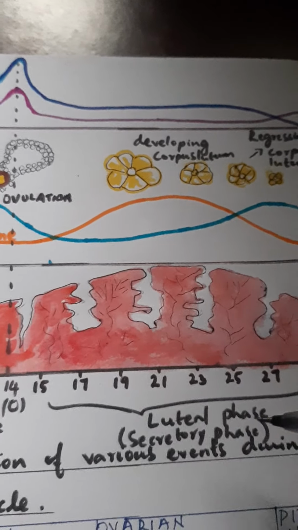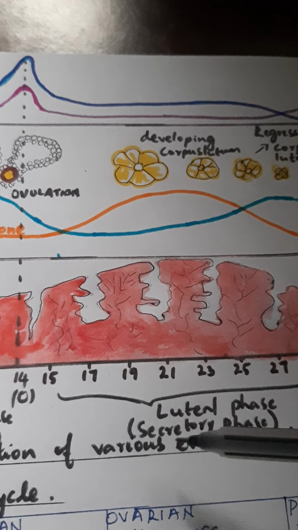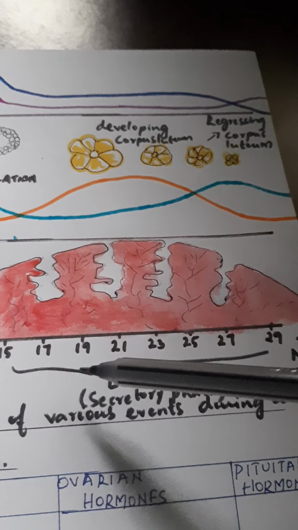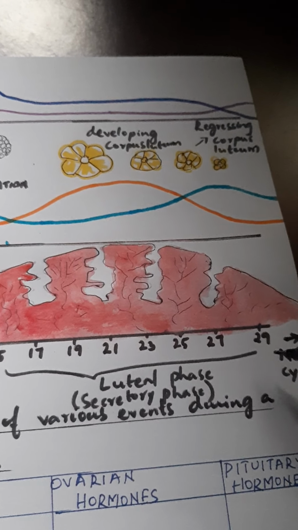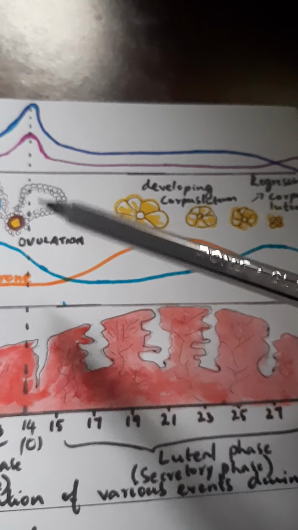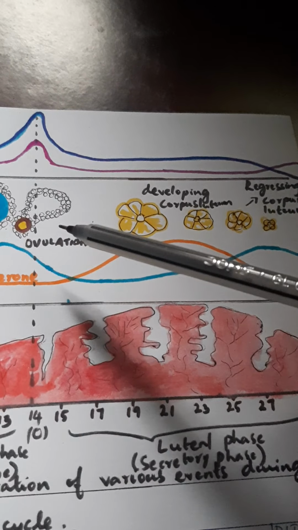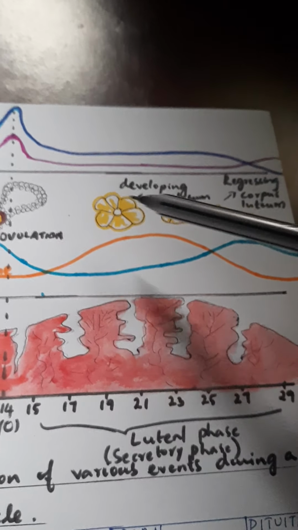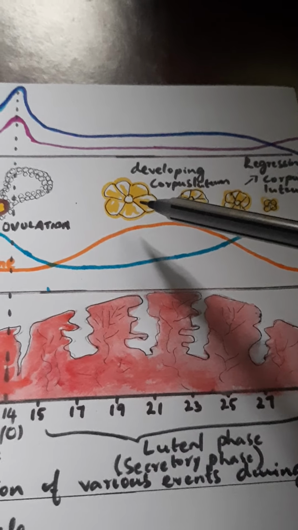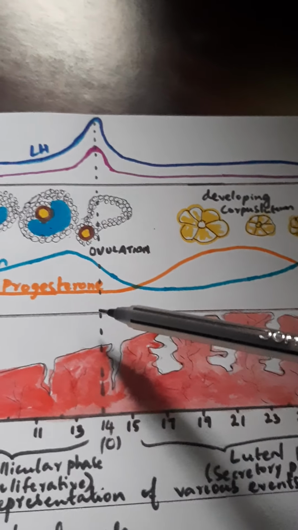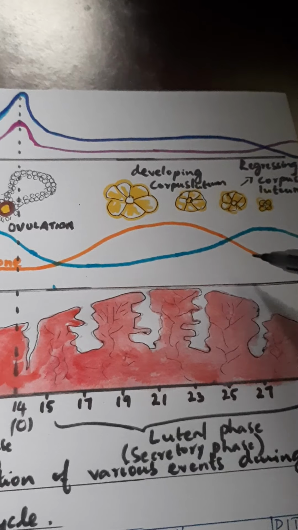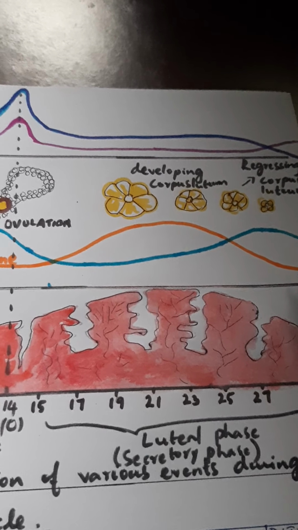Then comes the luteal phase. The luteal phase is also called as secretory phase. It starts from the days 15, 16 and extends till the end of the menstrual cycle, 28th day. What happens to the ruptured Graafian follicle in the ovary is that it gets converted to corpus luteum, a structure that produces a hormone called progesterone. And progesterone is important for the maintenance of endometrial lining in case fertilization occurs.